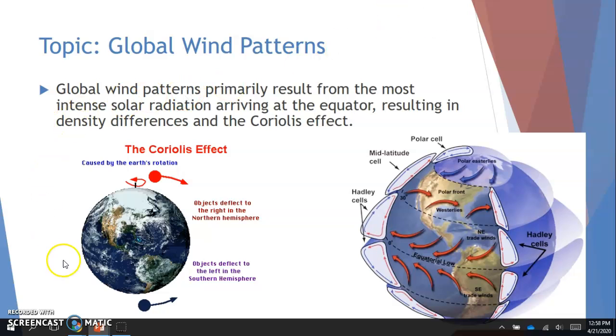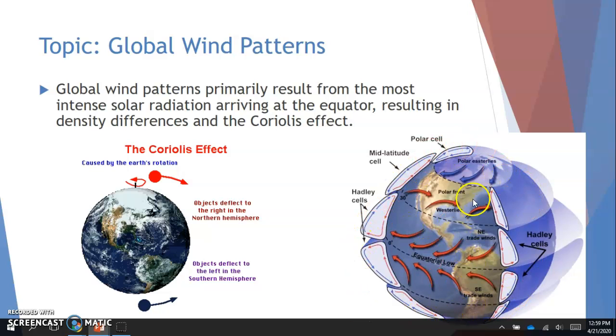So a reminder about our Coriolis effect. That's something that you guys have to know. So basically the Coriolis effect is caused by the rotation of the Earth. And basically what that says is that in the northern hemisphere, objects will be deflected to the right. And then in our southern hemisphere, objects are deflected to the left. Okay, so we live in the northern hemisphere. So objects would be deflected to the right up top and then to the left on the bottom, so in the southern hemisphere.